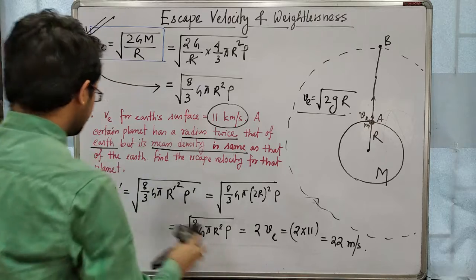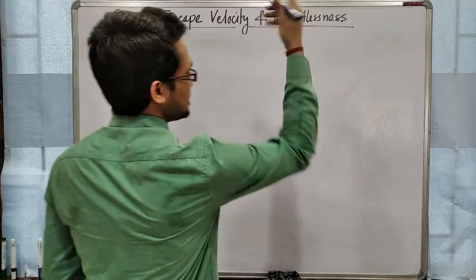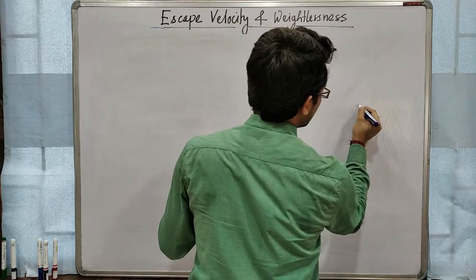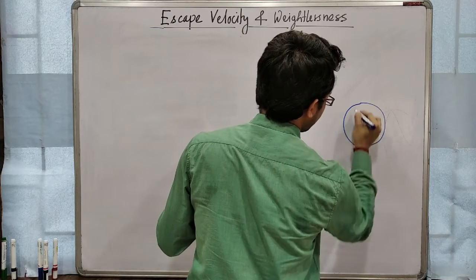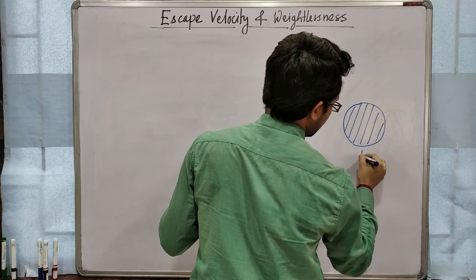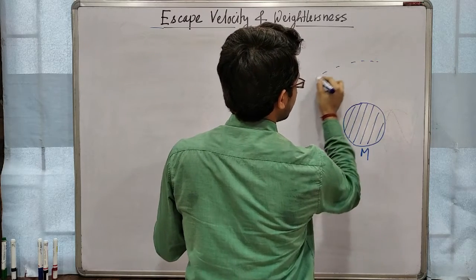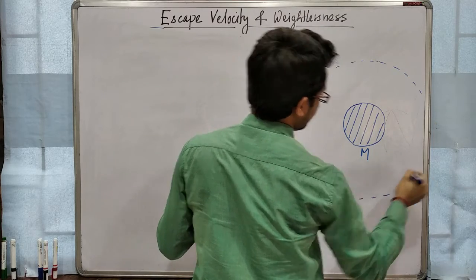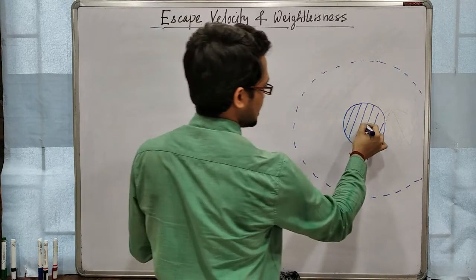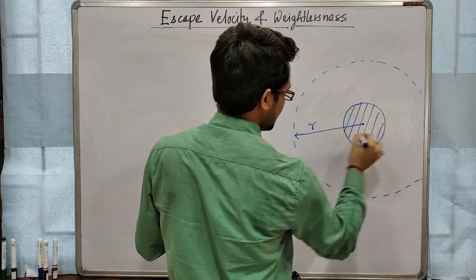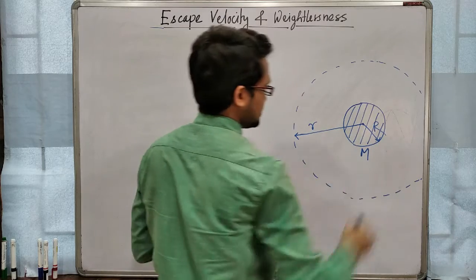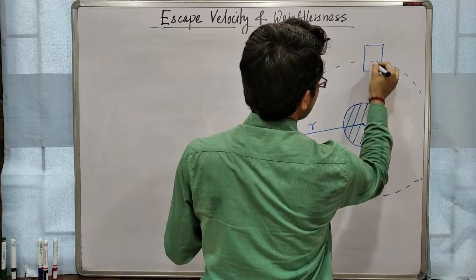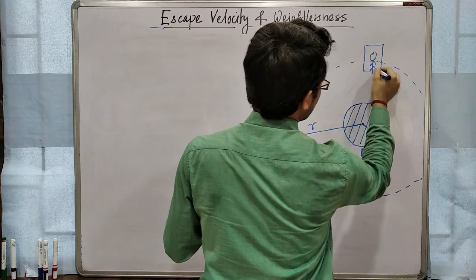Now I am going to weightlessness. Weightlessness means weight will be 0. Suppose this is our earth of mass capital M, and a satellite or any object is moving in a circular orbit around the earth of radius smaller r, and the radius of the earth is capital R. Suppose you are present inside that object.